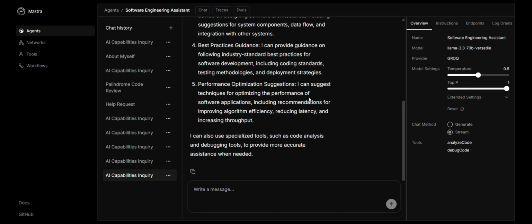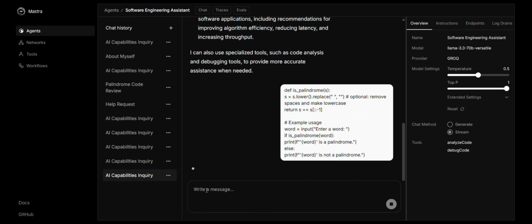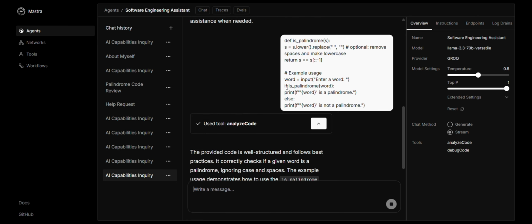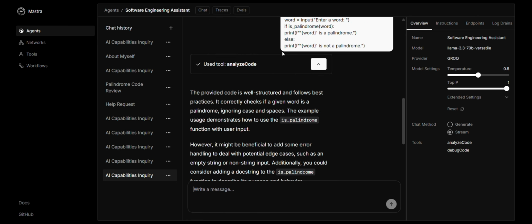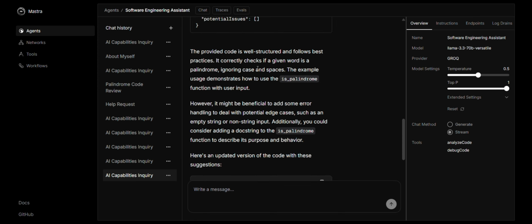Okay. Now I will give some code to this AI agent system and ask a question about my code. So here you can see it first analyzes my code, then it provides me the details that my code is well structured and follows best practices, and also the other details.